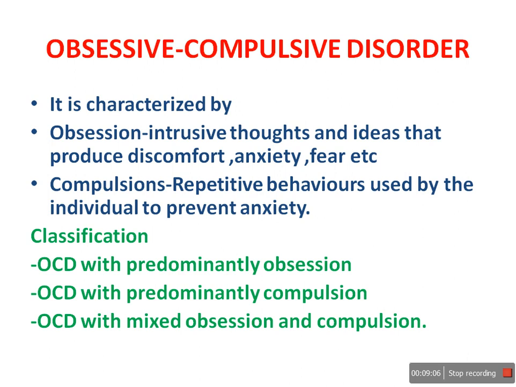Obsessive compulsive disorder is of different types. One is OCD with predominantly obsession. In this case, you can see more obsession. OCD with predominantly compulsion. In this, you can see more compulsive activity.